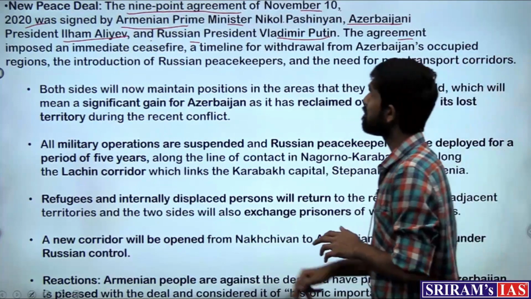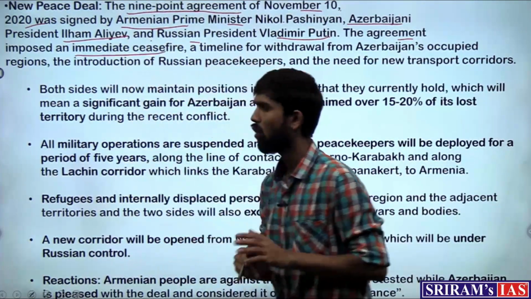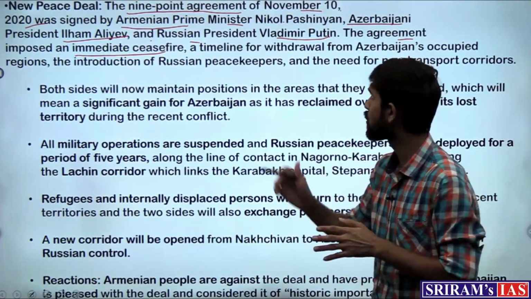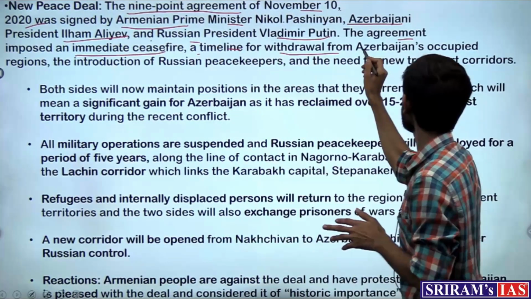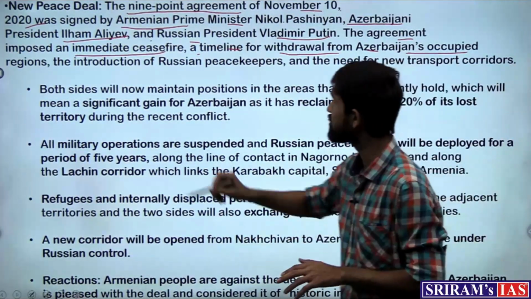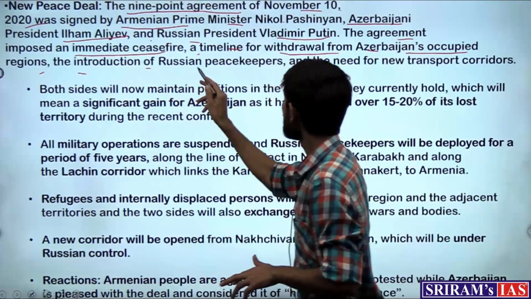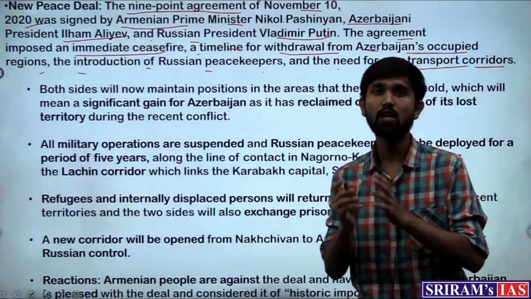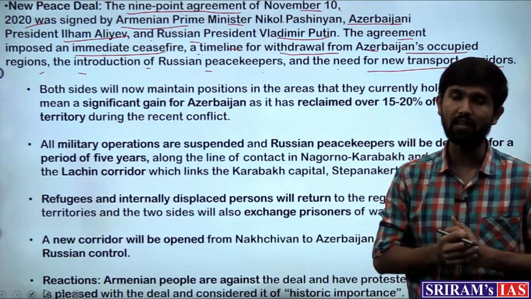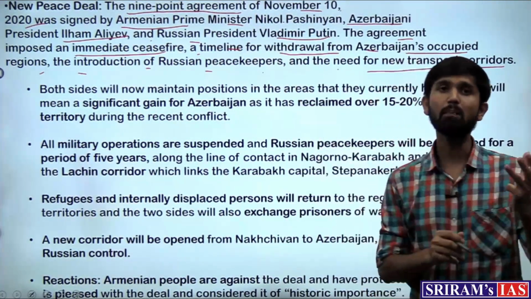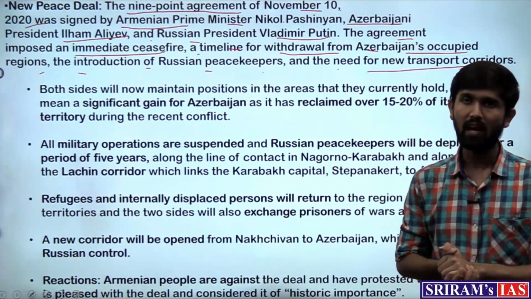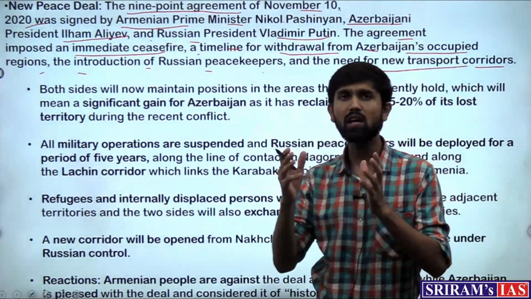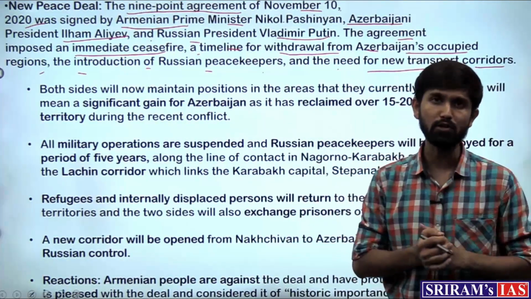This agreement imposed an immediate ceasefire on whatever skirmishes were going on, a timeline for withdrawal of the occupied regions, and the introduction of Russian peacekeepers and the need for new transport corridors. So this was the peace deal that was signed by the three parties, that is Russia, Armenia and Azerbaijan. So it was agreed. What were the 9 points of this agreement?